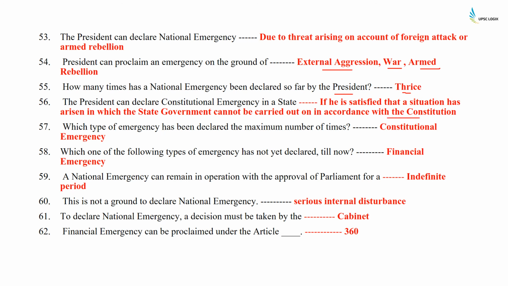Which type of emergency has been declared the maximum number of times? It is a constitutional emergency. Which one of the following emergencies has not yet been declared till now? It is a financial emergency. A national emergency can remain in operation with the approval of the Parliament for an indefinite period. This is not a ground to declare national emergency: serious internal disturbance. To declare national emergency, a decision must be taken by the Cabinet. Financial emergency can be proclaimed under Article 360.